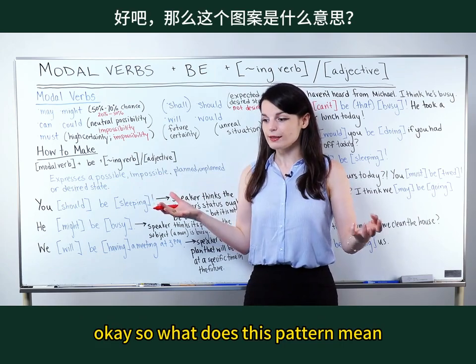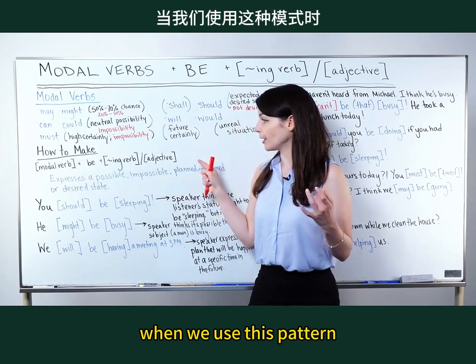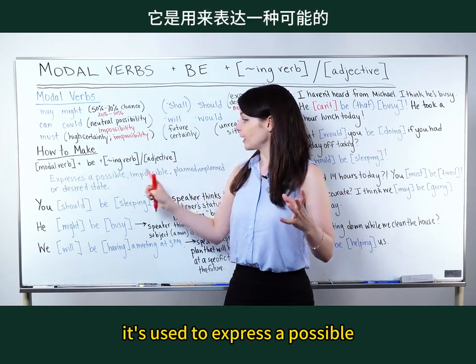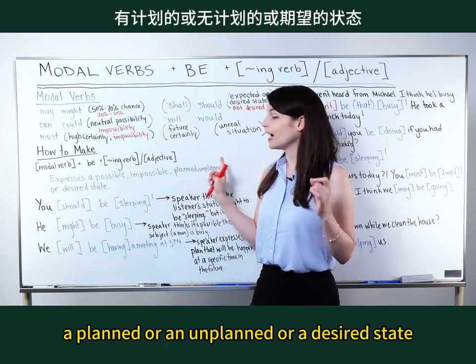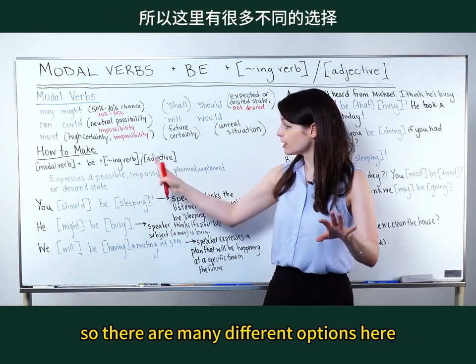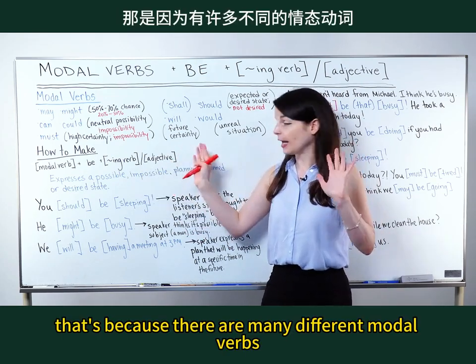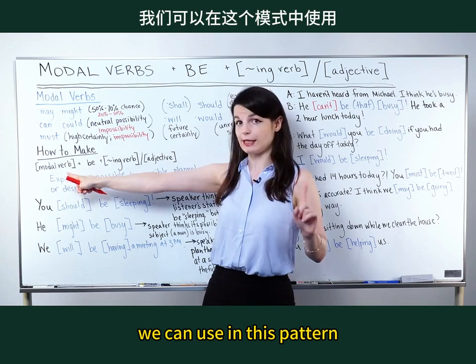Okay, so what does this pattern mean? What does this pattern make? When we use this pattern, it's used to express a possible, an impossible, a planned or an unplanned, or a desired state. So there are many different options here, yes. That's because there are many different modal verbs we can use in this pattern.